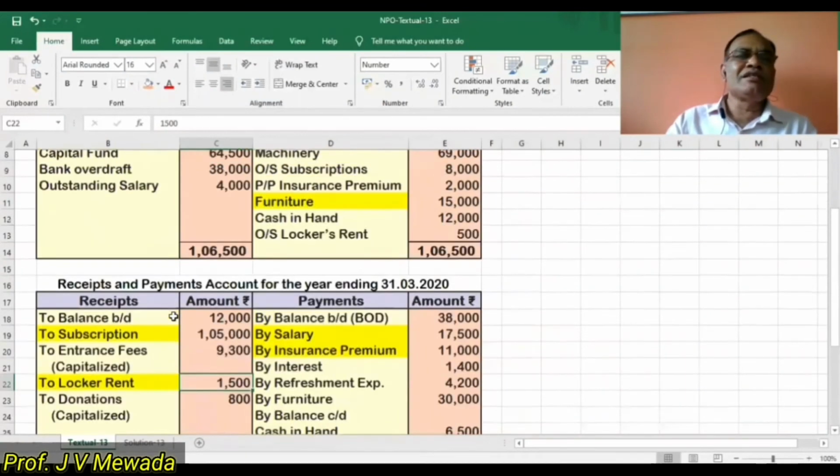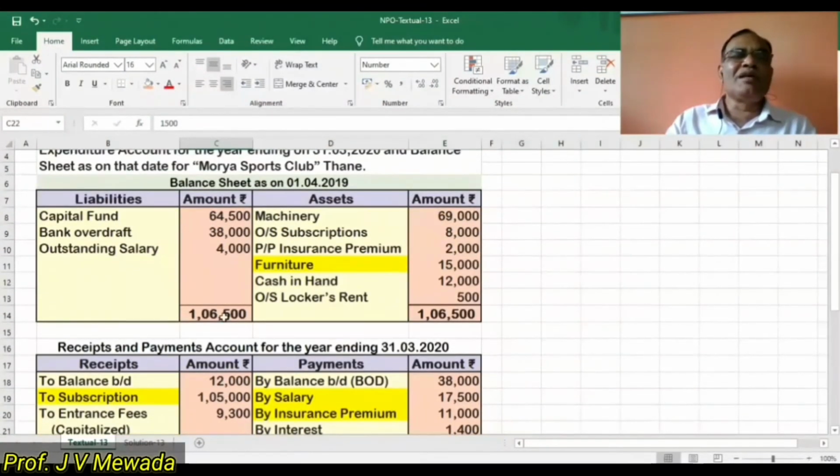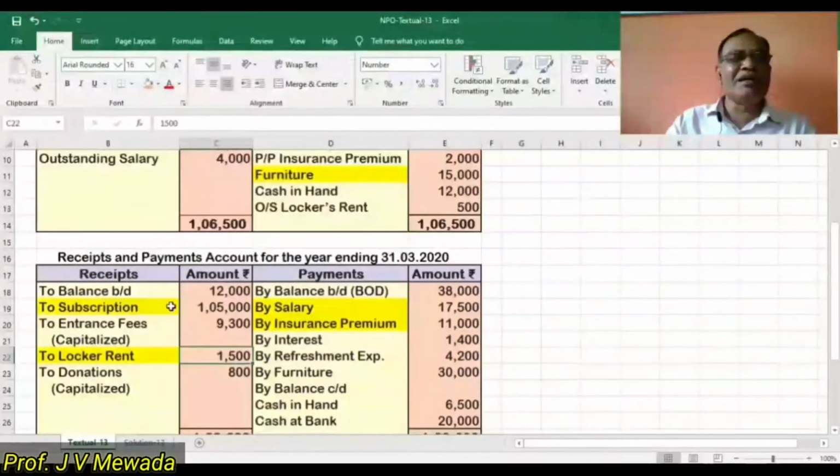So now you can see that whenever the opening balance sheet is given, we have started from the first item of the liability side, we have completed, then we started from the first item of the asset side, then we have completed each and every item of the assets. Now we will move to the receipt and payment account. Whatever is left out, that we will do.